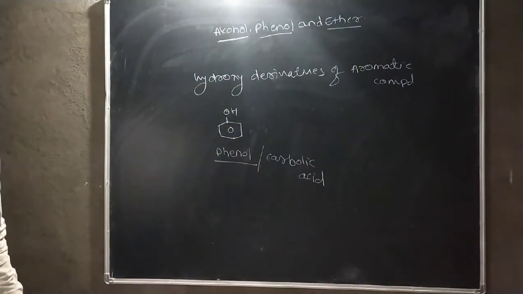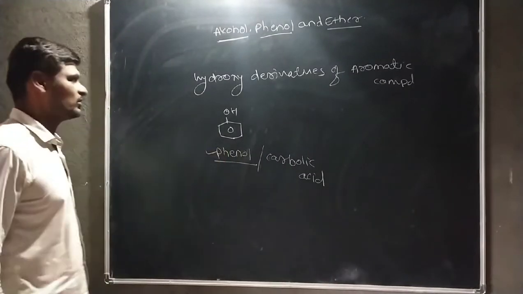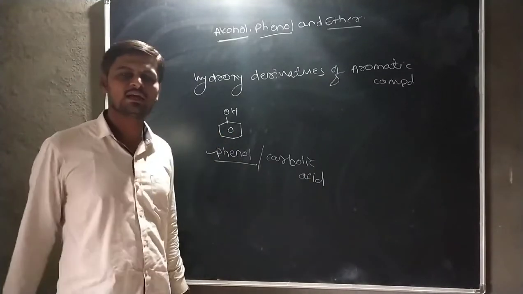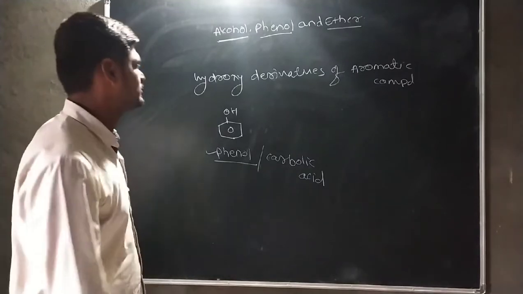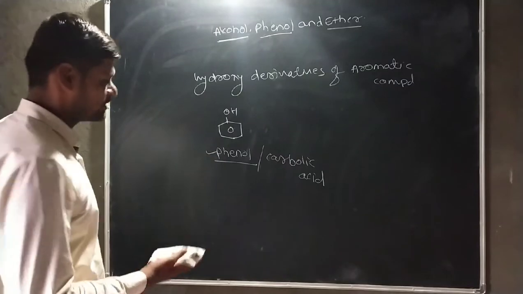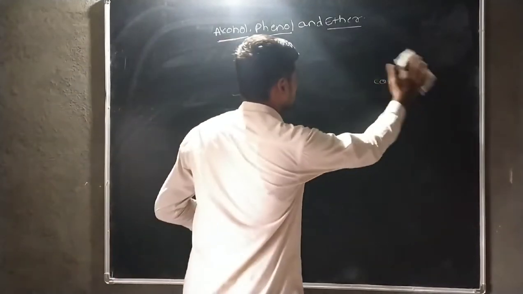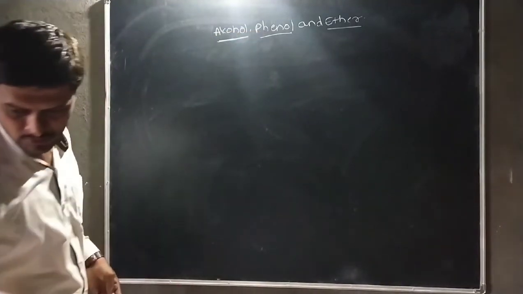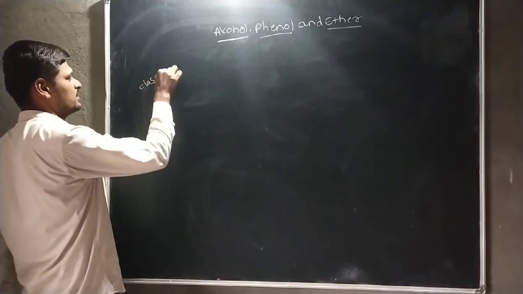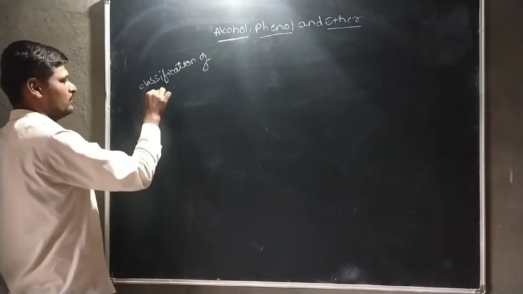Okay. Then this is a phenol, or simply we know it as phenol. Phenol means a hydroxy derivative of aromatic compound, or the hydroxyl group is directly attached to the benzene ring. Okay guys. Then after that we study the classification of phenol.